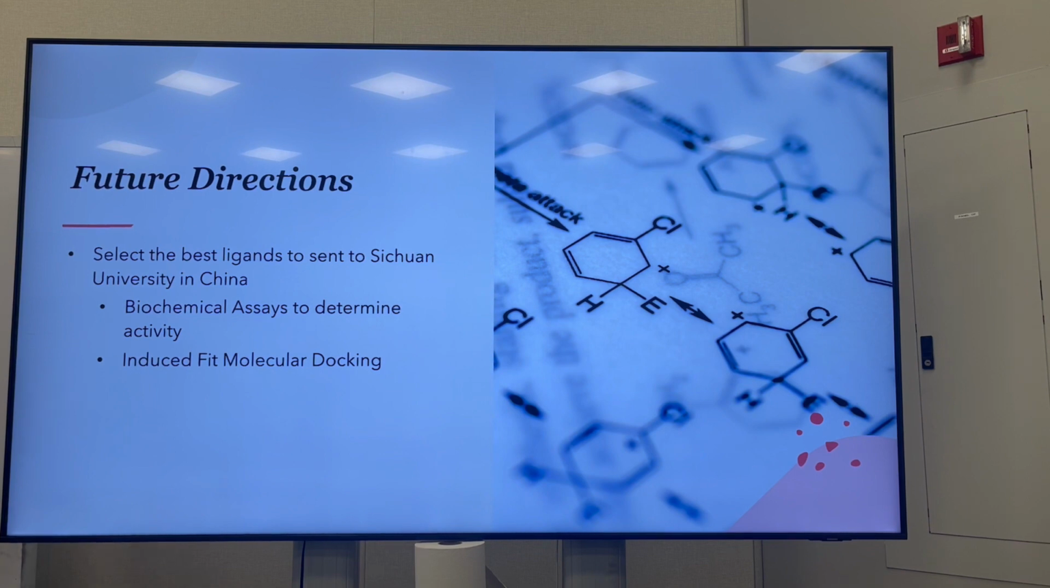There's a lot more movement and fluidity at the receptor site. So induced fit molecular docking actually takes this fluidity and movement into consideration rather than 3D models which freeze the protein in time and just put it on the receptor. So this will be a lot more accurate to what will actually happen in the body. So we have a lot more to do next semester with TAAR1.